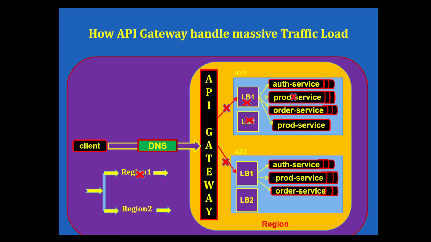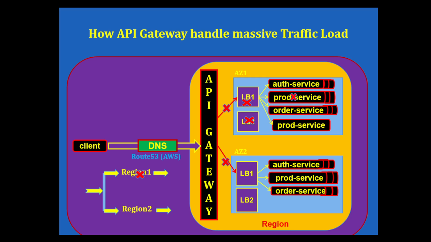Even though it looks a bit simple, to implement it we need certain configuration and failover mechanisms, such as DNS failover with Route 53, which is available in AWS, or similar kinds of services available in other cloud providers.